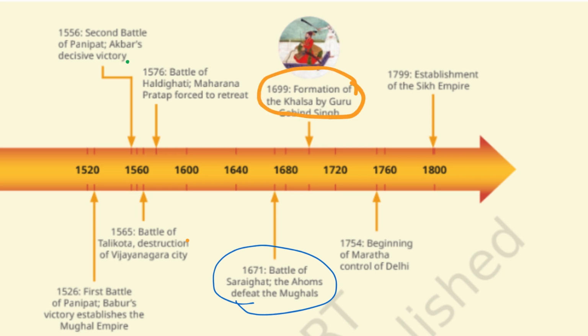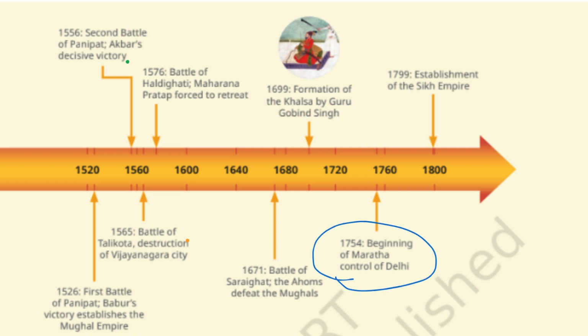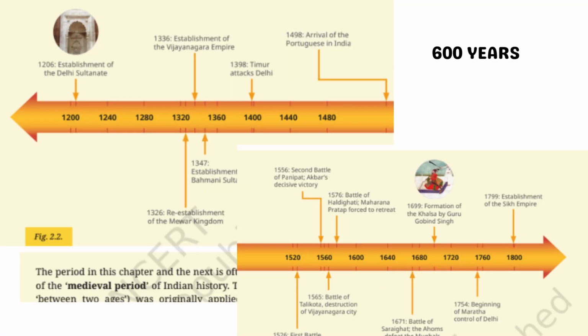1699, formation of the Khalsa by Guru Gobind Singh. 1754, beginning of Maratha control over Delhi. 1799, establishment of the Sikh Empire. By studying this timeline, we can clearly understand the order and sequence of historical events.